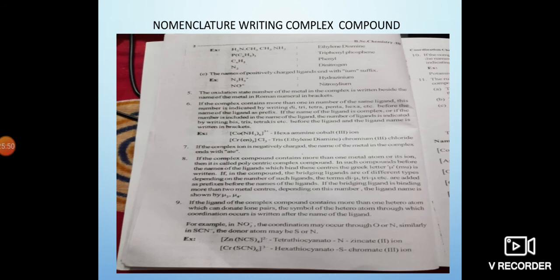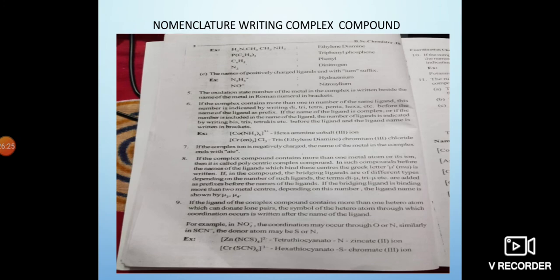We go to some other names. Examples are there. For example, ethylenediamine, triphenylphosphine, phenyl, dinitrogen. Like that, we can name the neutral ligands. Then another one: the names of positively charged ligands end with the suffix ium.